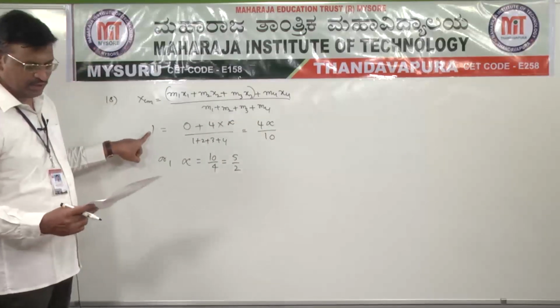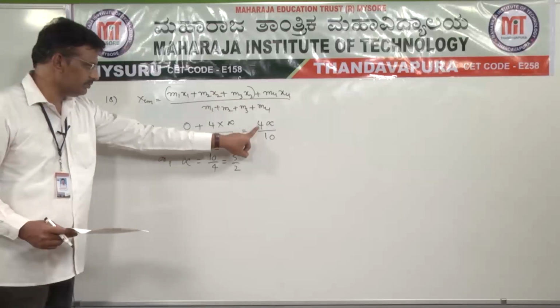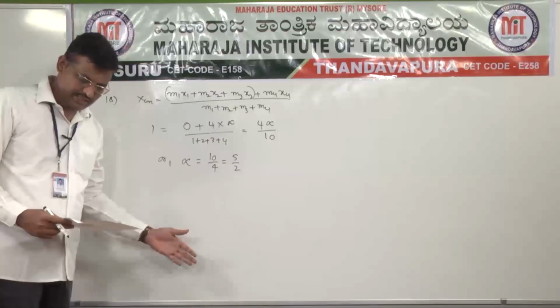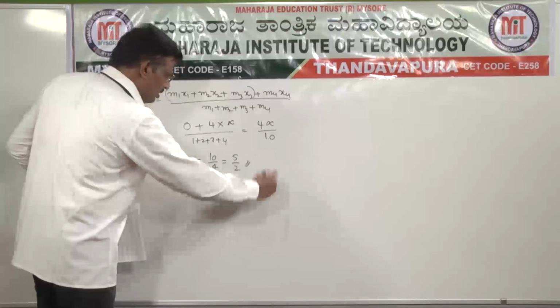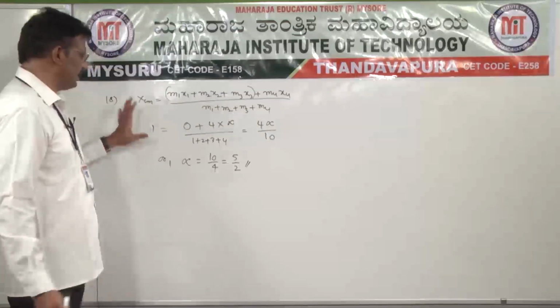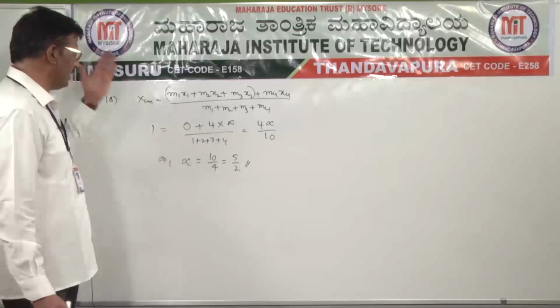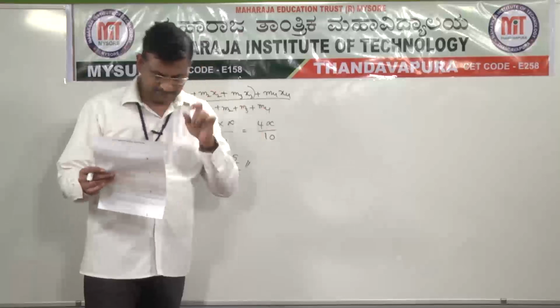Here ycm is given as 2, so 2 is equal to 8 alpha by 10, and we get the same result. Even from zcm we will get the same. So there is no need to go through ycm and zcm, because alpha is the same, 5 by 2, through xcm, ycm or zcm.